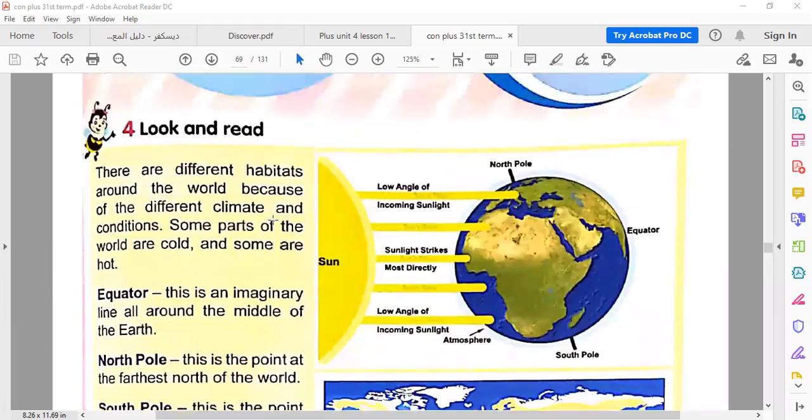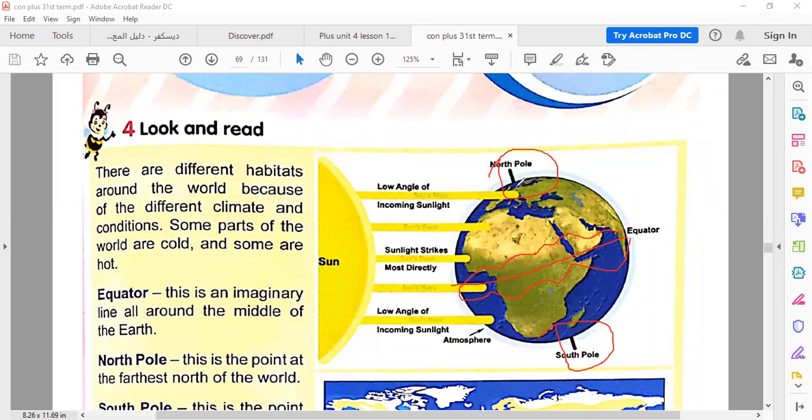In this part of the lesson, we learn that the planet Earth has three main parts: polar part, which is divided into North Pole, which is here, and South Pole, which is here. They are always cold because they have snow. And there is an unseen line that divides the Earth in two parts. We call it the equator. Around the equator, there are tropical parts. We call them tropical parts because there are rainforests there.